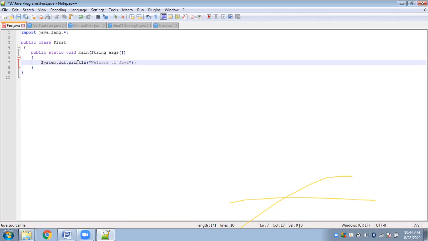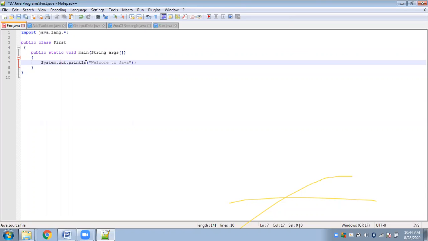Okay, so now system.out.println will simply display this on my standard output device, which is my monitor. Now what is this println? You see, inside the print stream class, there are many functions for printing. So one is println.